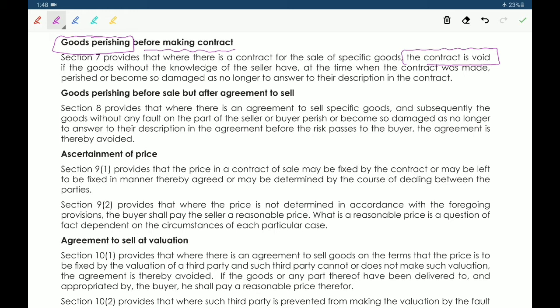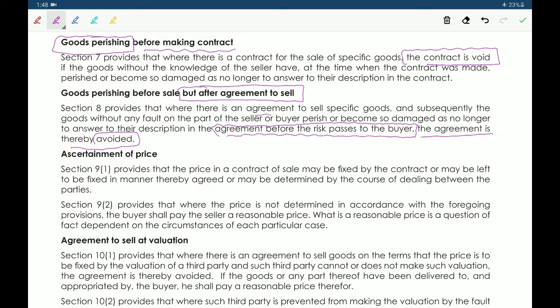Next, goods perishing before sale but after agreement to sell. It is important. Here, if it is before the risk passes to the buyer, the agreement is thereby avoided. Once the risk has passed to the buyer, the agreement cannot be avoided. But before risk passes to the buyer, the agreement can be avoided.